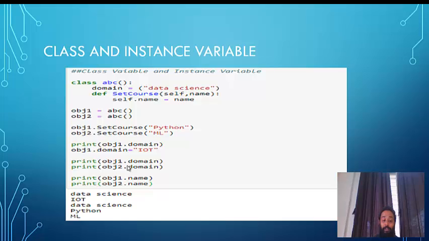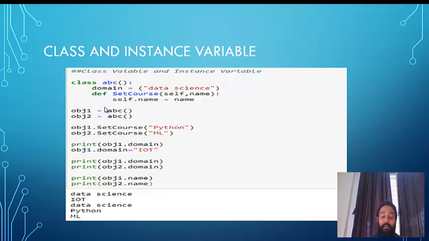Okay, let's see first. The first is set course, then print object 1.domain. Fine, object 1.domain is still data science. We have not yet updated it, so it has printed data science. Now object 1 is trying to update it, so object 1.domain becomes IoT. Now I'm trying to print object 1.domain, it will print IoT. But you have to keep in mind that the domain that is being updated here is being updated by object 1 and not object 2.